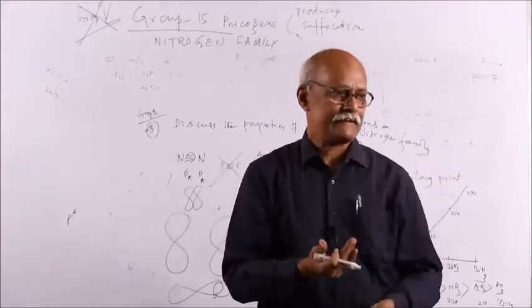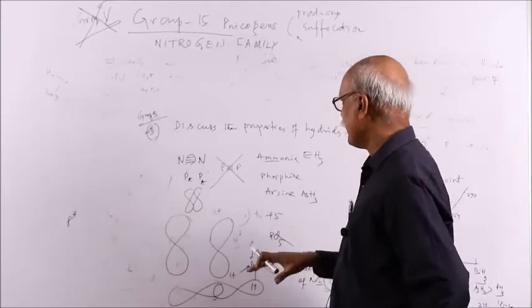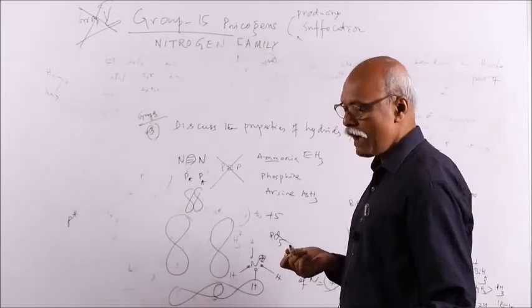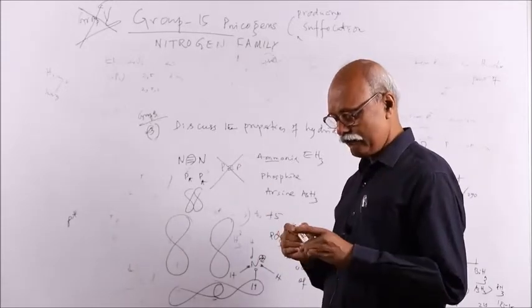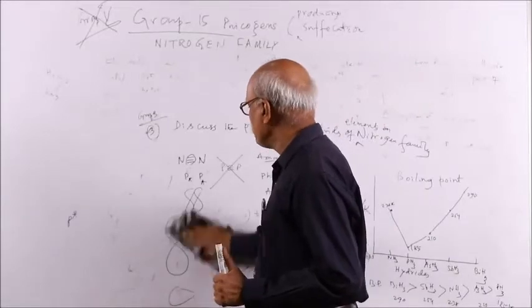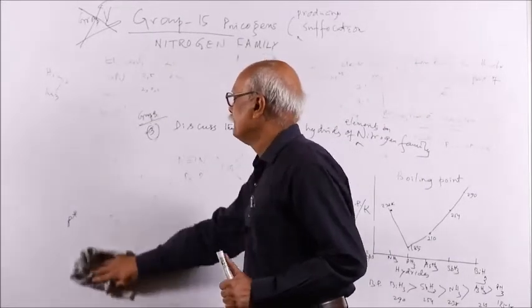They cannot embrace each other. So phosphorus cannot form a p-pi bond, but nitrogen can form a p-pi bond. In this, I am giving you another question: why does nitrogen differ from other elements.